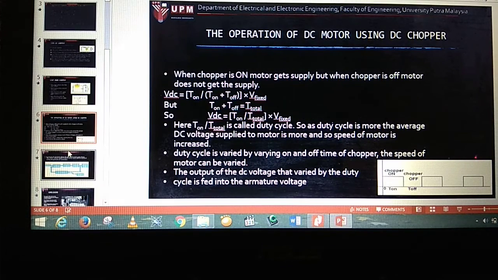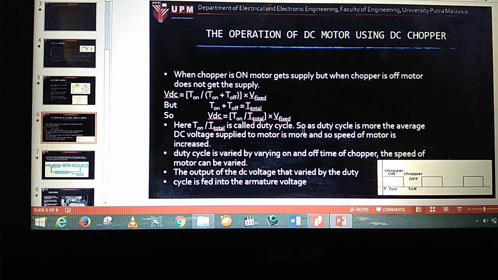So the operation of DC motor using a DC chopper. When chopper is on, motor gets supply, but when chopper is off, motor does not get the supply. So V DC, which is the output, is equal to T on over T on plus T off times V feed, where this is the period and this is T on time. So T on over T total is normally called the duty cycle.